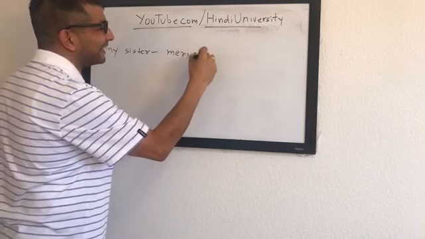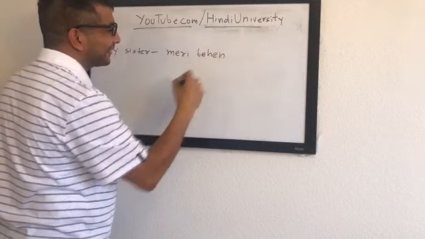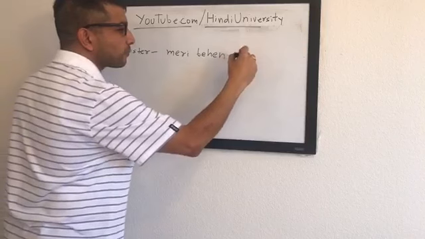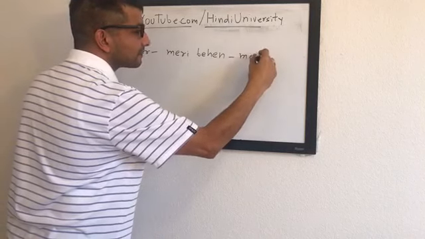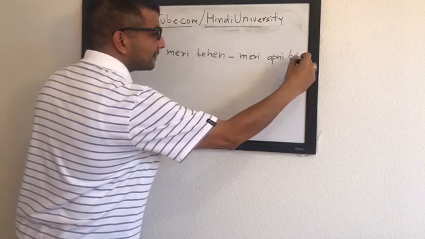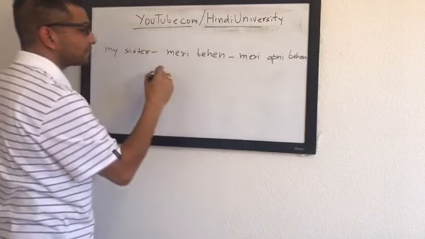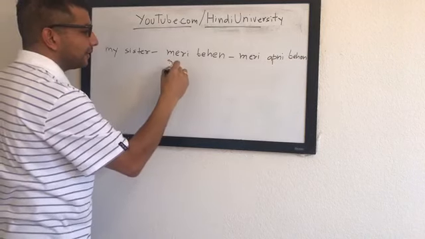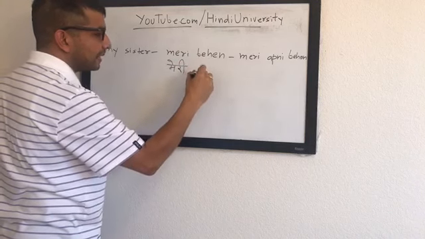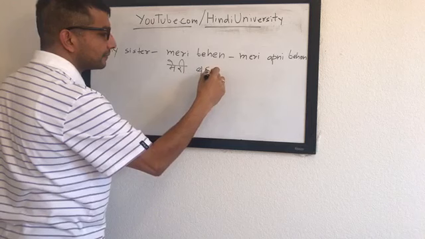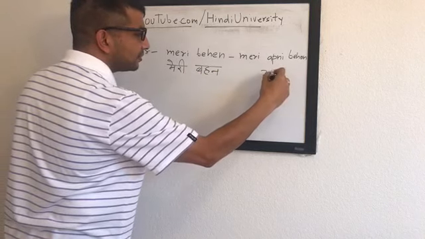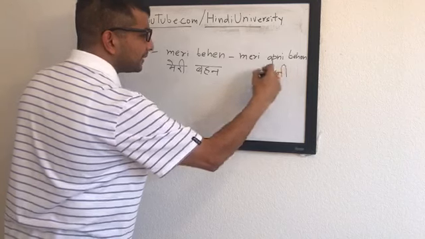It will be मेरी बहन. And how will you say my own sister? मेरी अपनी बहन. This is basically me with A and then R with E and then बहन. Everything else is the same, and then you just put मेरी अपनी बहन.